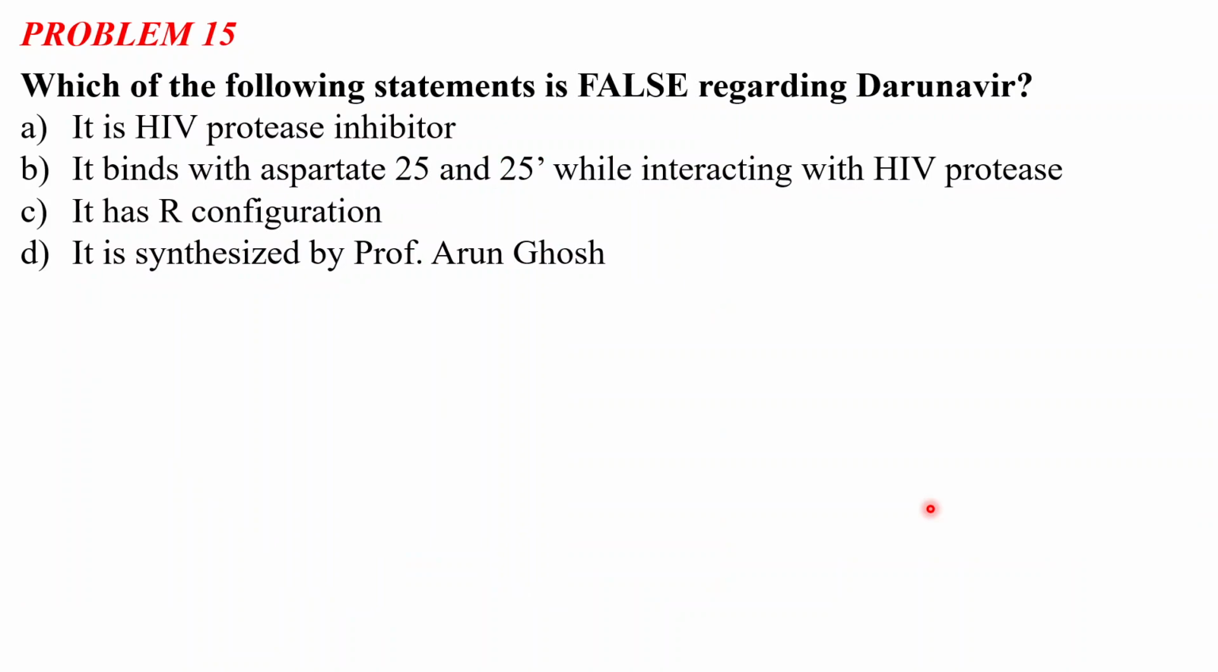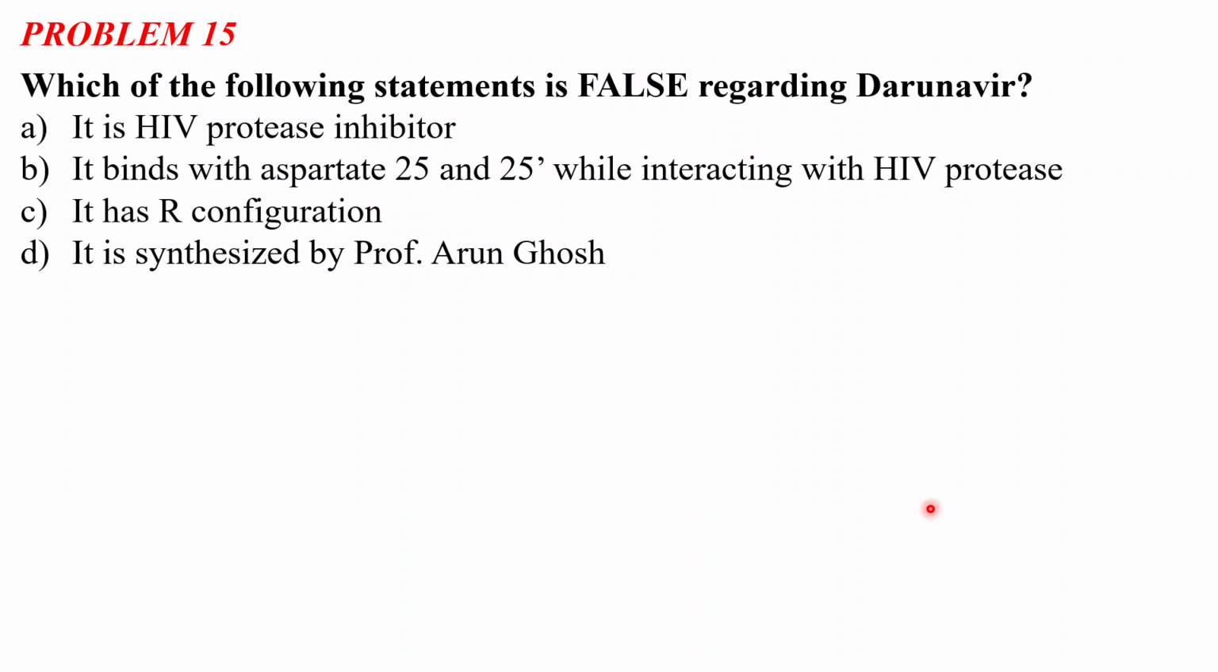So problem number 15 says: which of the following statements is false regarding darunavir? Option A, it is an HIV protease inhibitor. Option B, it binds with aspartate 25 and 25 dash while interacting with the HIV protease. Option C, it has R configuration. And option D, it is synthesized by Professor Arun Ghosh. So you have to identify the false statement regarding darunavir.